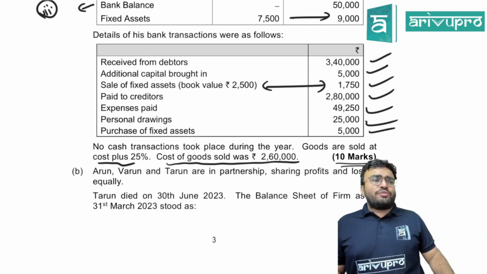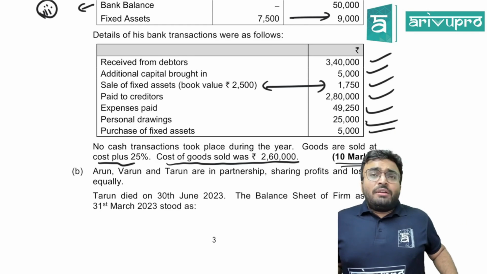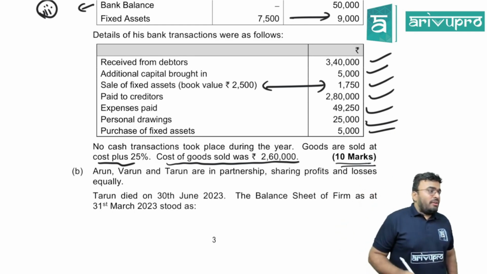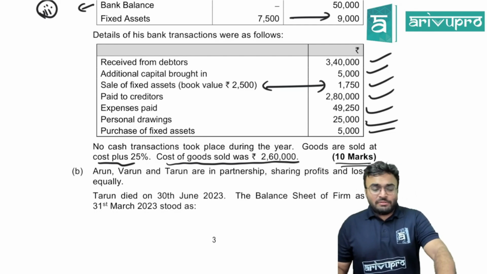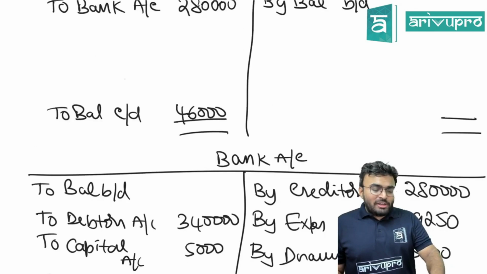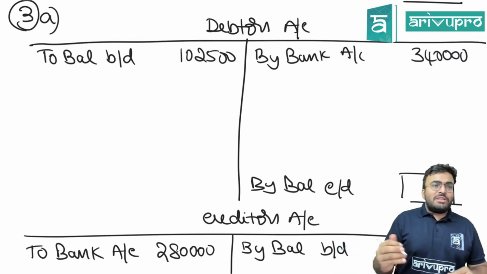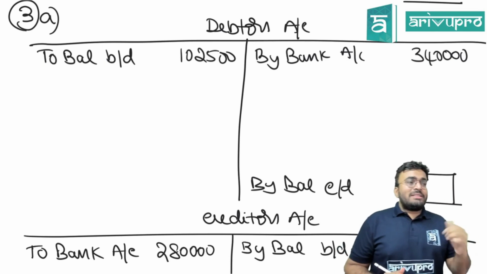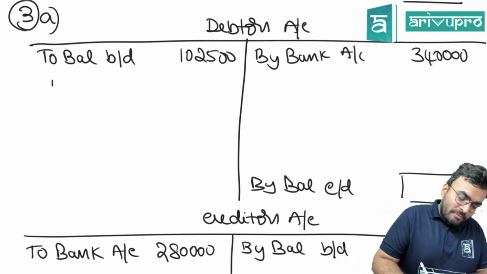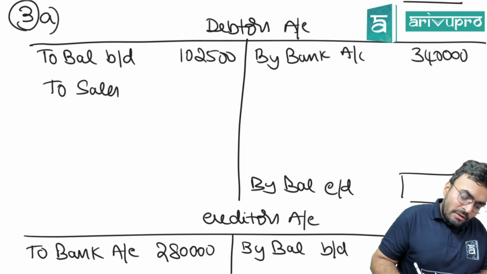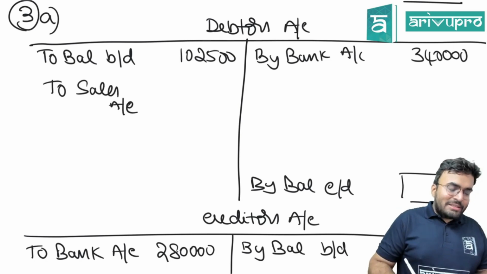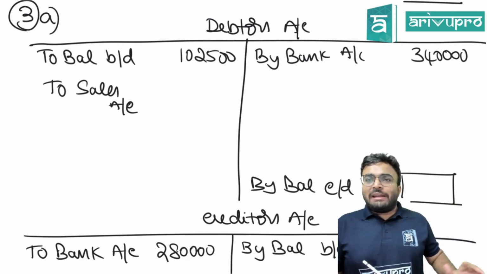Why did they tell you cost of goods sold? You can calculate sales. See what all is missing here. In debtors account, opening balance is there. Closing balance is not there. Amount received is there. What is missing? Sales. So if I can find the sales, the closing balance automatically I'll get.